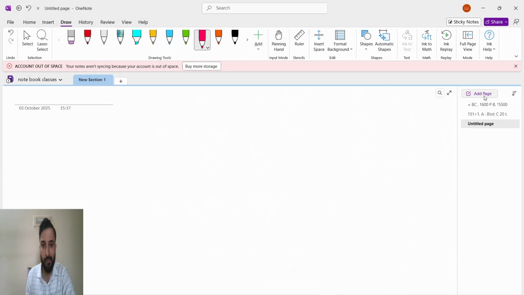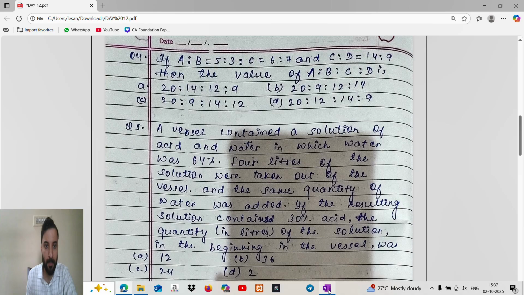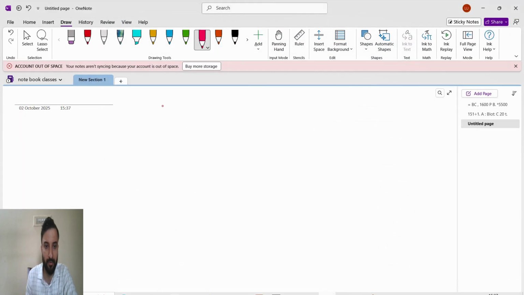Continued ratio. They had given A is to B equals 5 is to 3.